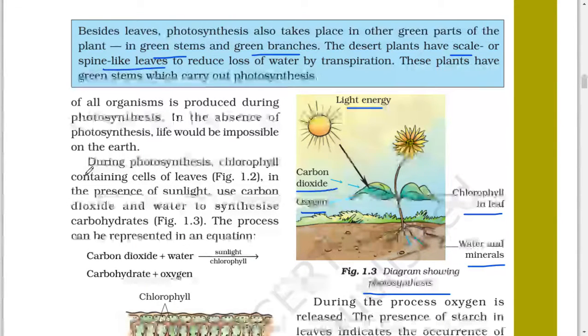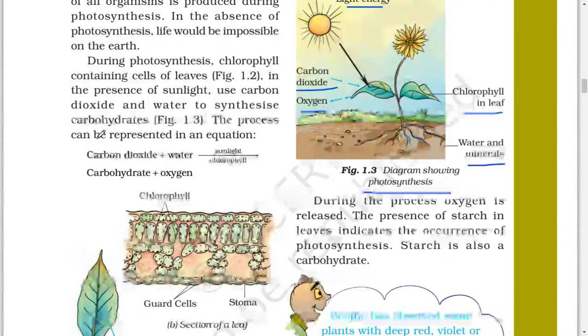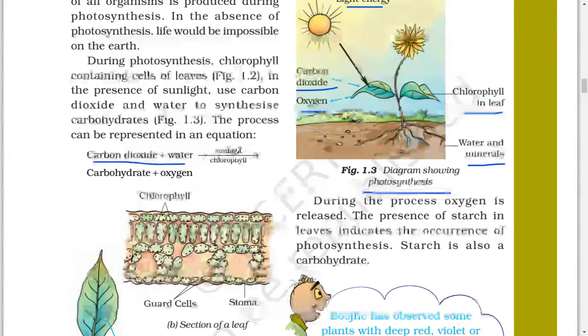During photosynthesis, chlorophyll containing cells of leaves in the presence of sunlight use carbon dioxide and water to synthesize carbohydrates. The process can be represented in an equation. Carbon dioxide plus water, in the presence of sunlight and chlorophyll, becomes carbohydrate and oxygen.